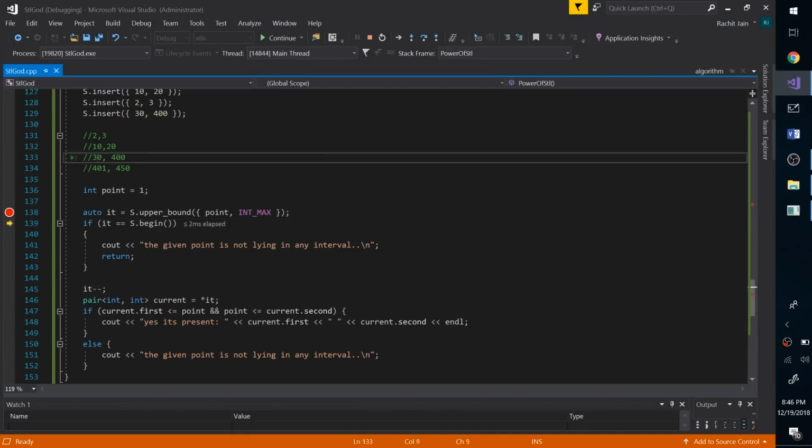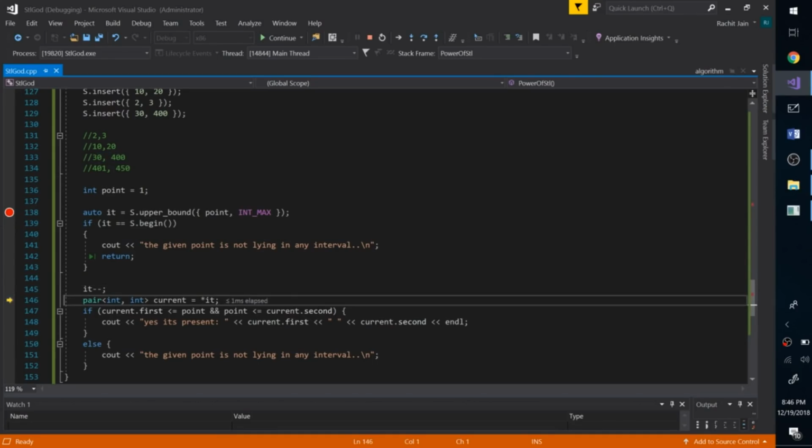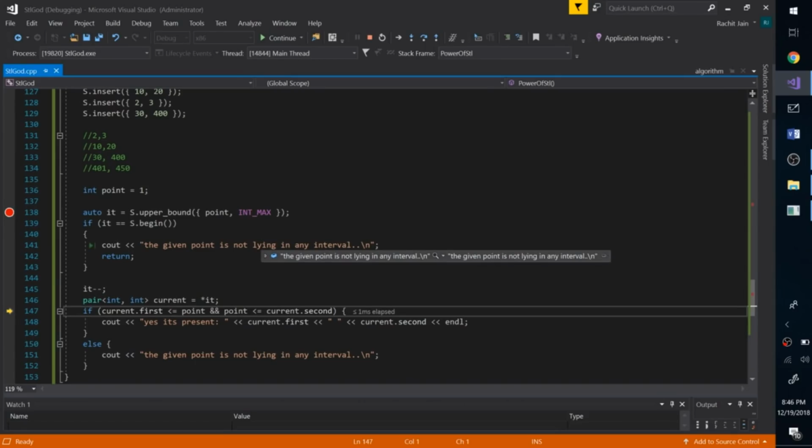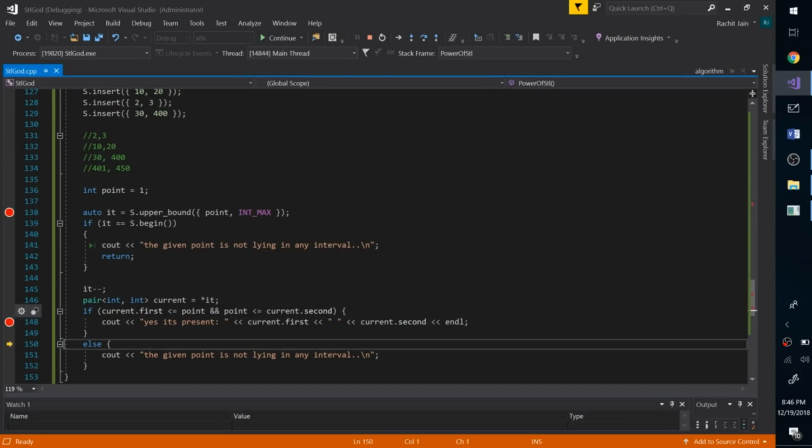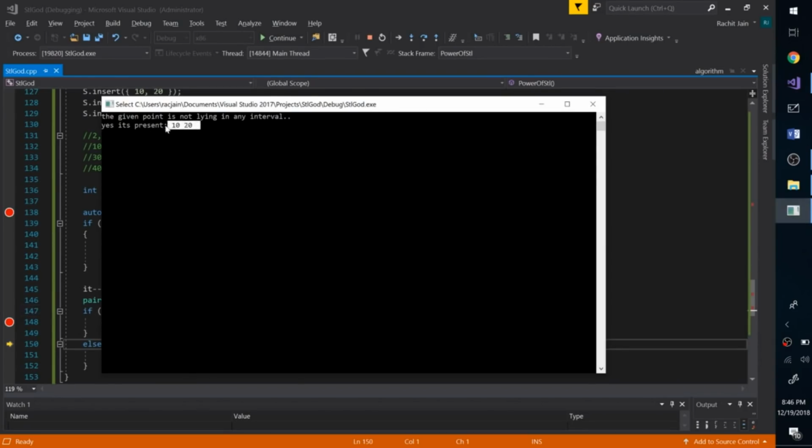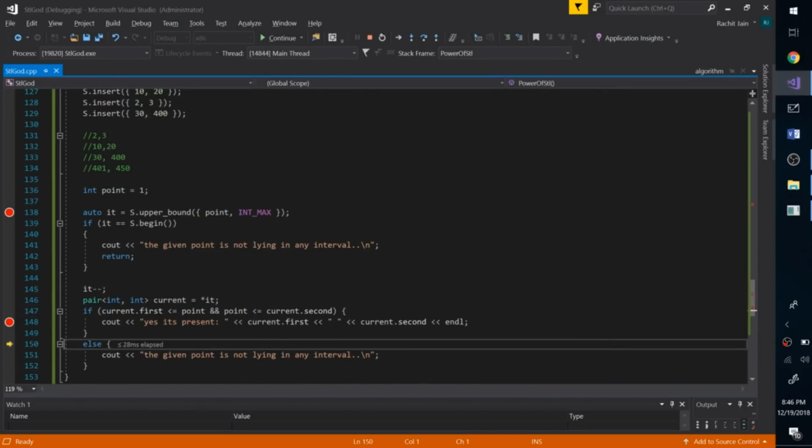Upper bound, of course, 30, 400 it should have. Yeah, we go one step back, it minus minus. We take the current pair. So what is the current pair? 10, 20. Now 10, 20 contains 11, so we print yes, it's present, and we say yes, it's present in 10, 20. Awesome. All right.